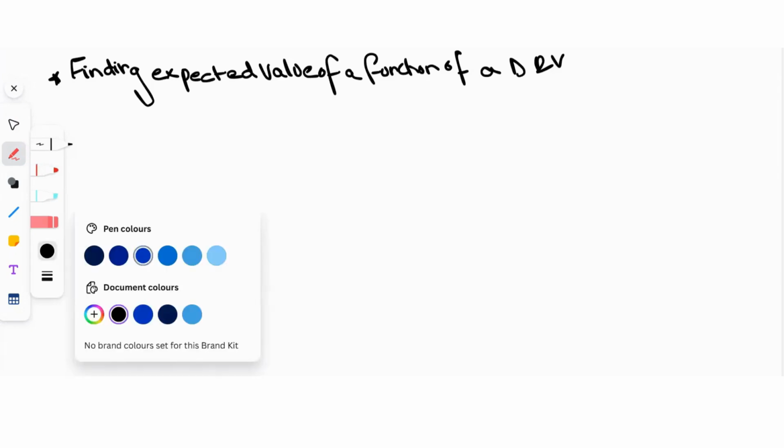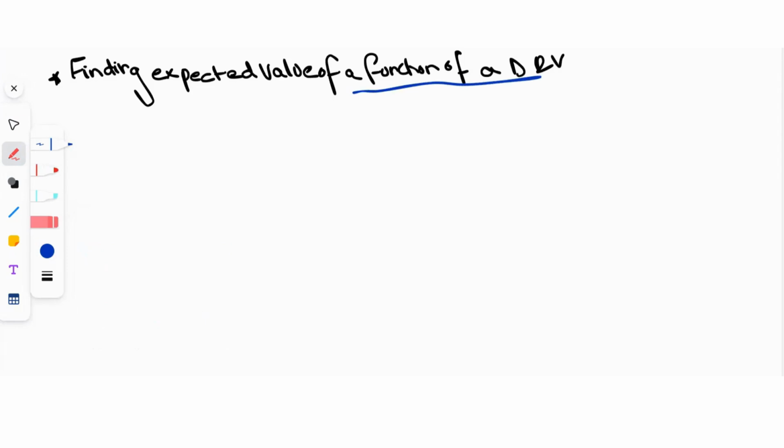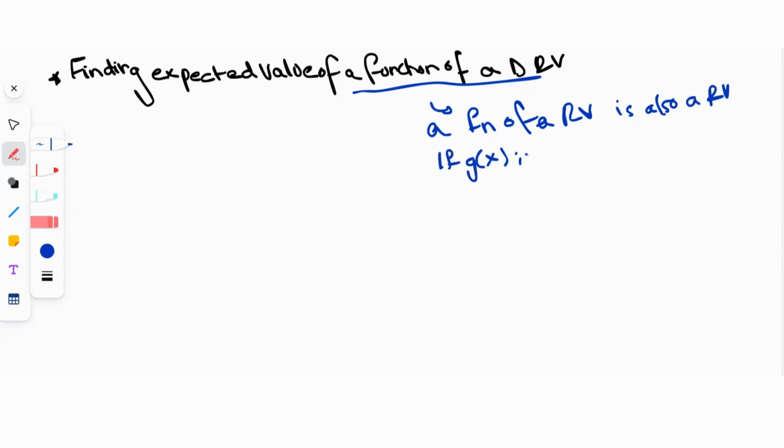Here, something that we need to keep in mind is that a function of a random variable is also a random variable. Function, so fn is short for function. So if g(x) is a function of the random variable x, then g(x) is also a random variable, right? This is something that we need to keep in mind.